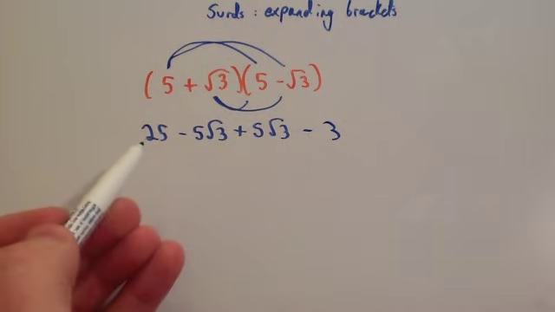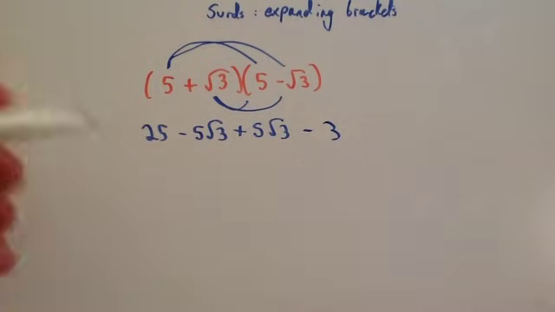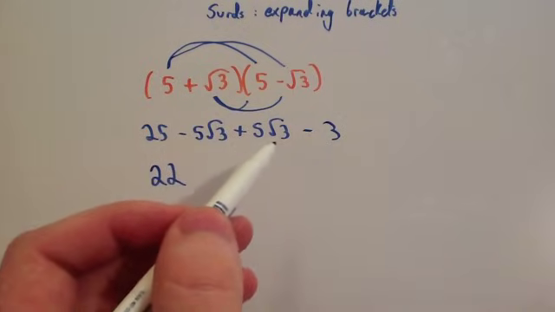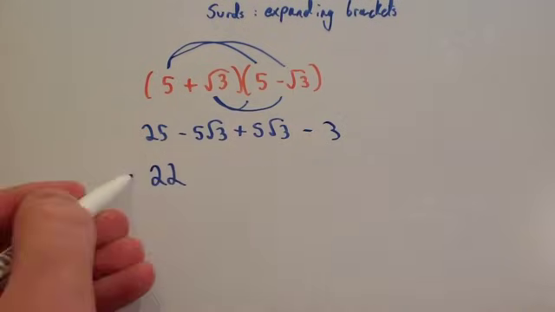Notice here we can do some simplifying. 25 take away 3 is 22. Minus 5 root 3 plus 5 root 3, well that's going to be 0. So the answer would just be 22.